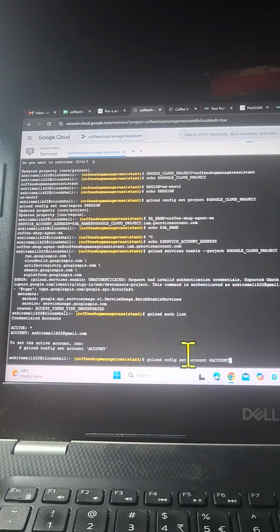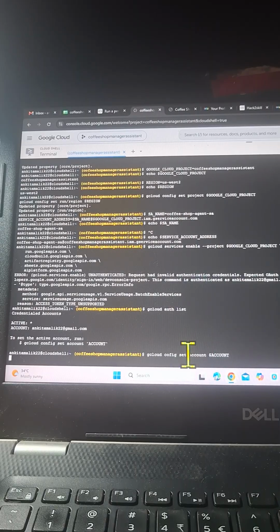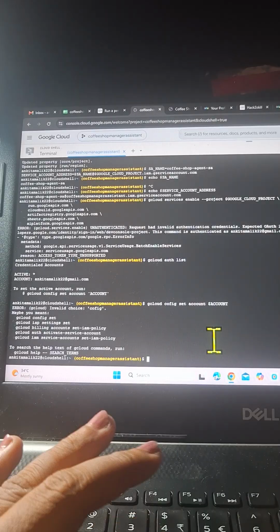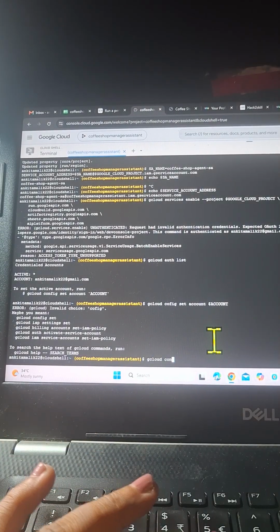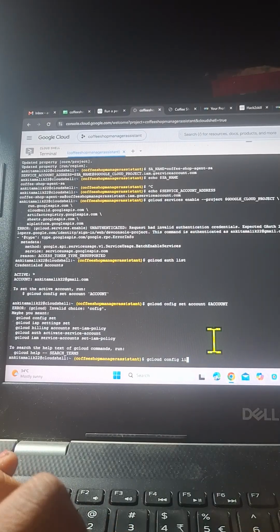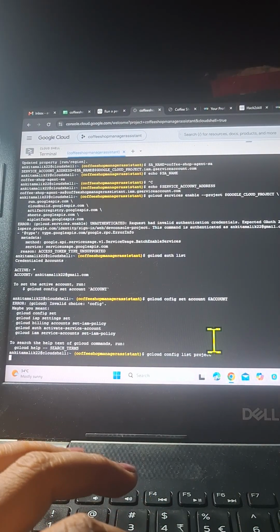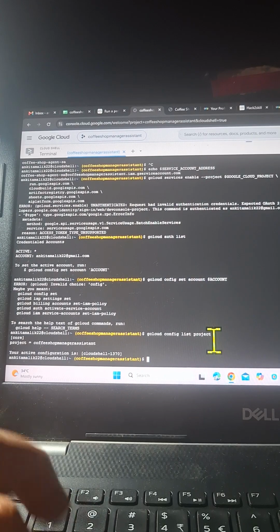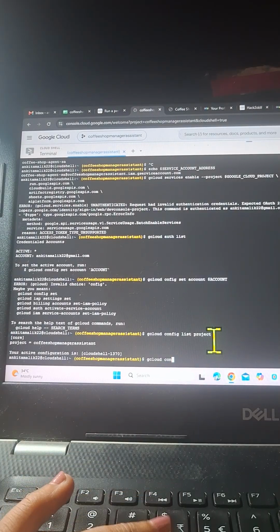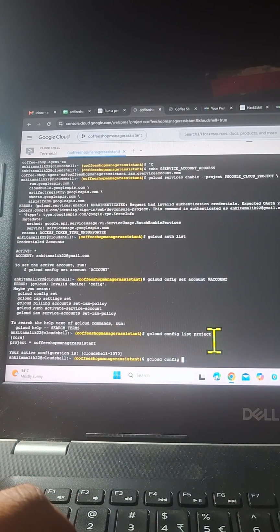Okay, wait, gcloud config list project, it's listing it out. Login.